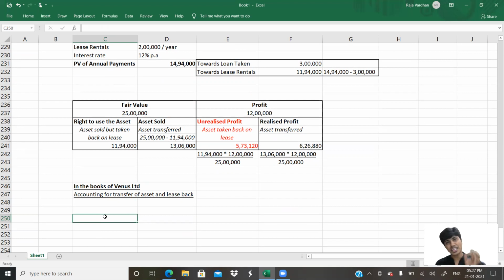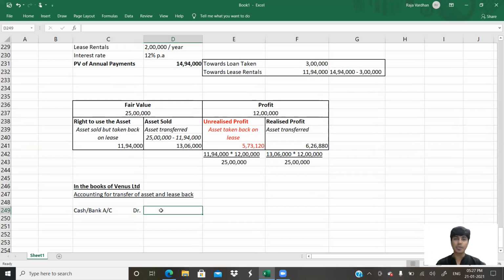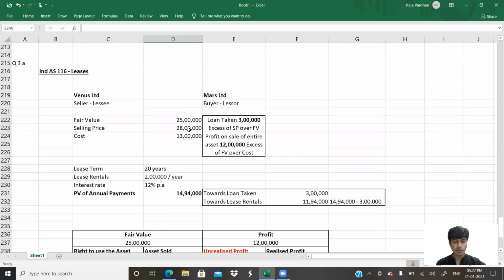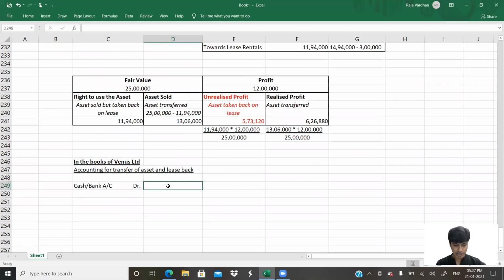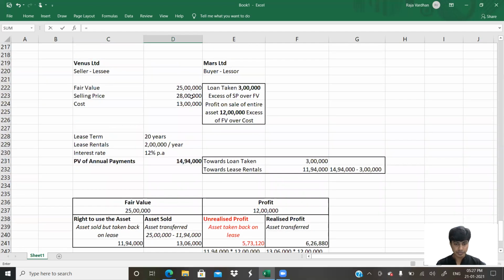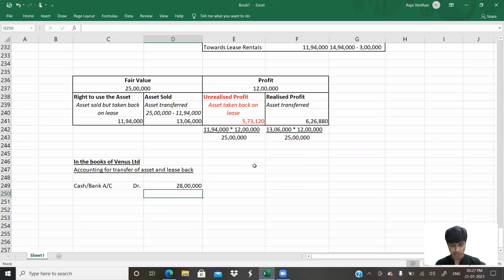Venus Limited is receiving cash or paying cash? Venus Limited is receiving cash. You have to write cash or bank account debit. To what extent? Selling price received. So what is the selling price of the asset received? 28 lakh. Okay, I'll write here equal to 28 lakhs. That is cash received. We cannot argue on that part. Whenever you sold this asset, you received 28 lakhs.